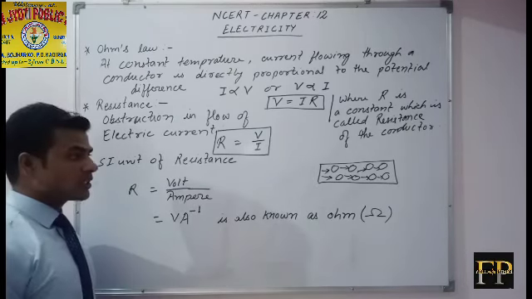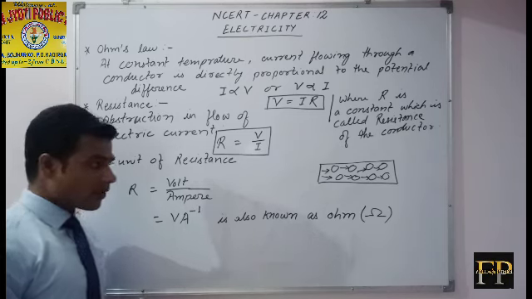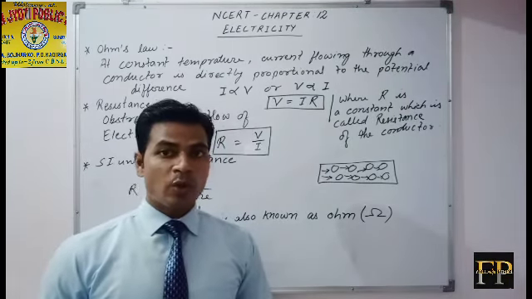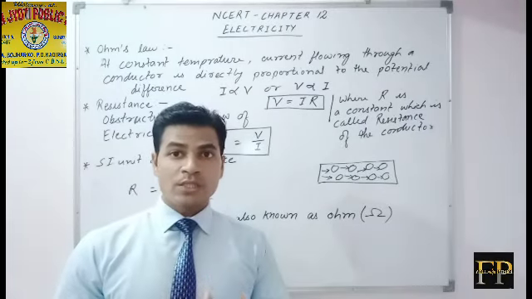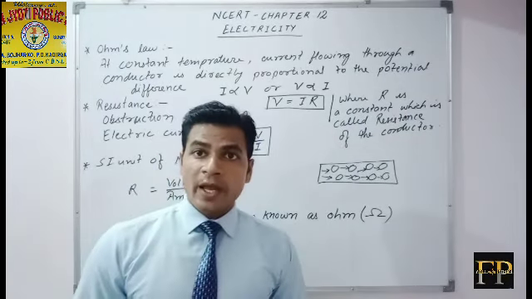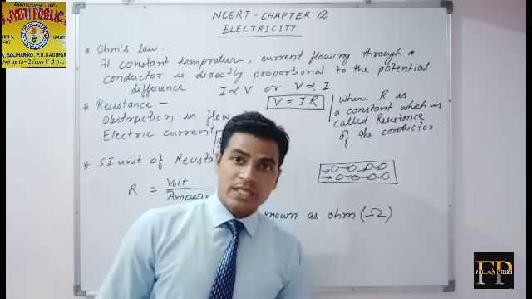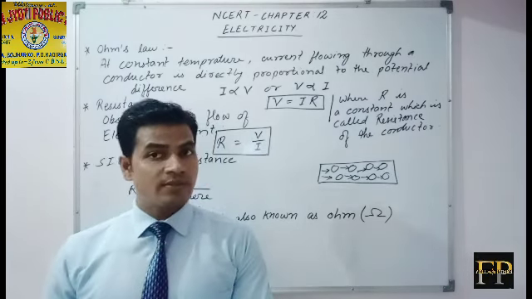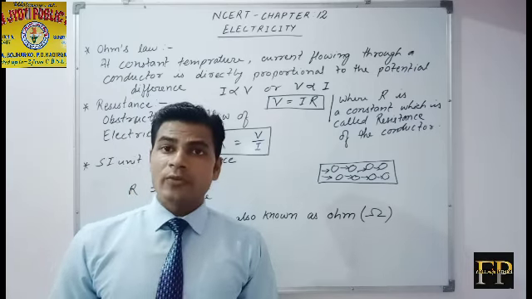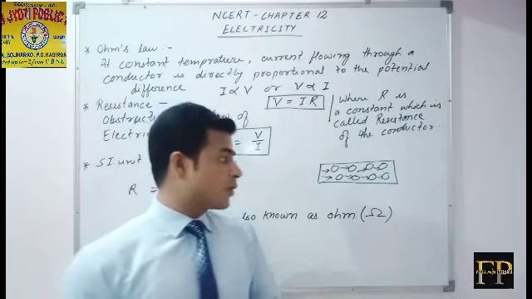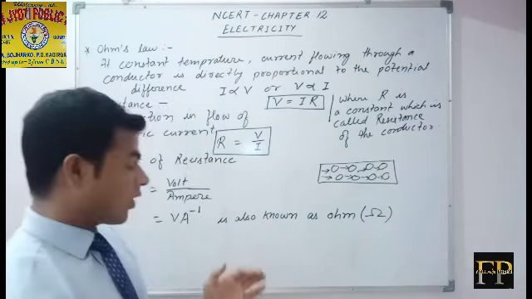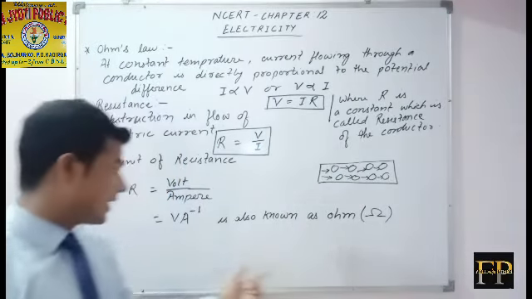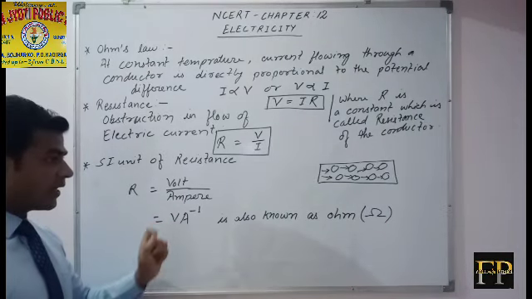Now the question could be, what is the SI unit of resistance? So in an MCQ this question will come like, out of the following options, which is the SI unit of resistance, and four options have been given. You have to find out whether ohm is given or volt per ampere is given.